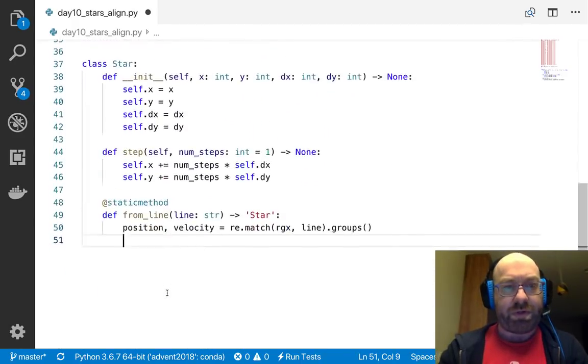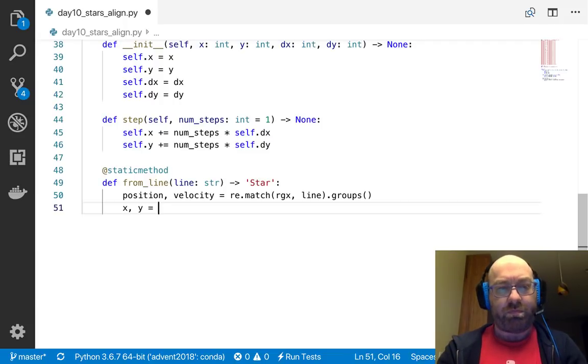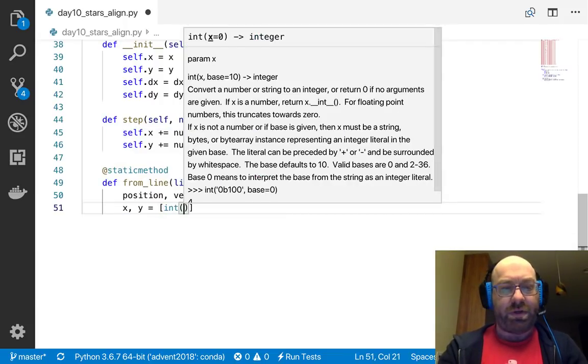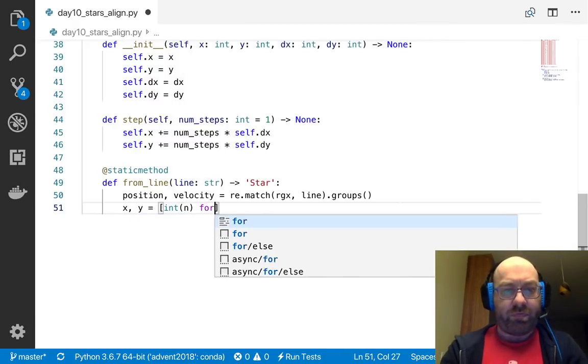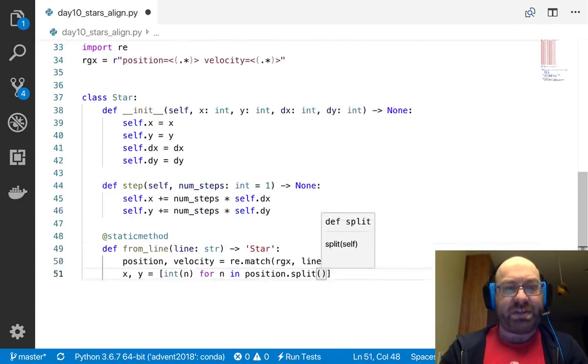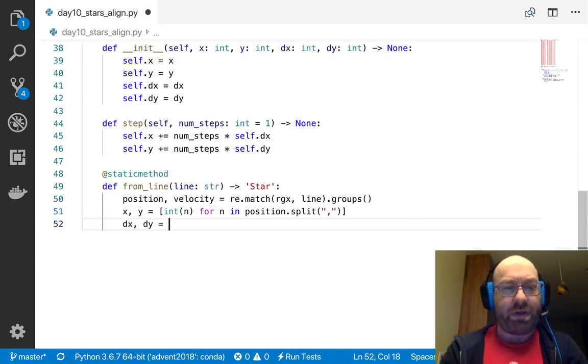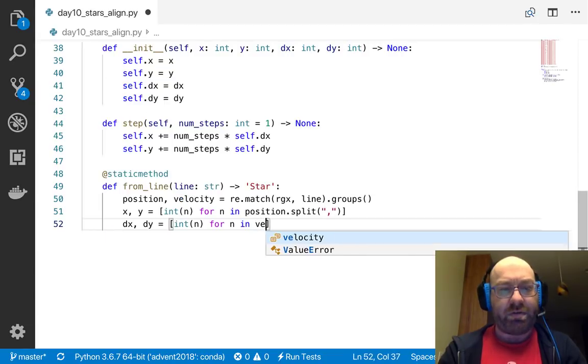So what do I want to do? x, y equals int n for n in position.split on the comma, and this is convoluted, but dx, dy equals int n for n in velocity.split on the comma.